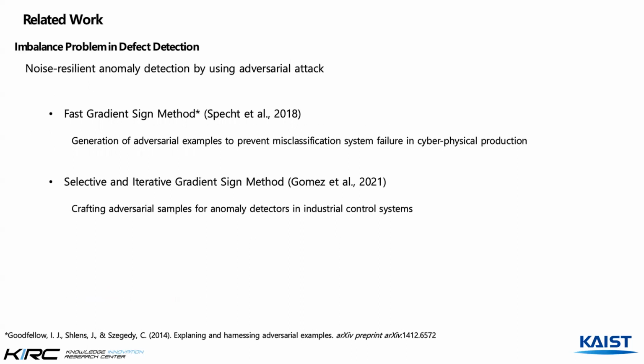And then, to enhance the robustness of models, many researchers try adding noise to parts of samples. Such techniques are called adversarial attacks, presented in prior research. The fast gradient sign method, called FGSM, proposed by Goodfellow, is one example. Many researchers use this adversarial attack to make their models robust to noise. For instance, one model also generates adversarial samples to prevent misclassification and system failure in cyber-physical production. Gomez et al. generated adversarial samples by using a unique adversarial attack method for intrusion detectors in industrial control systems.